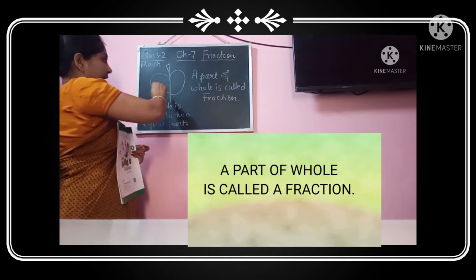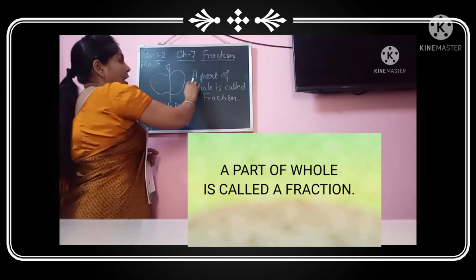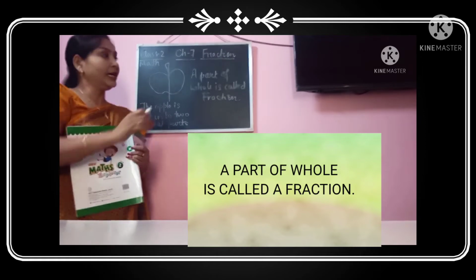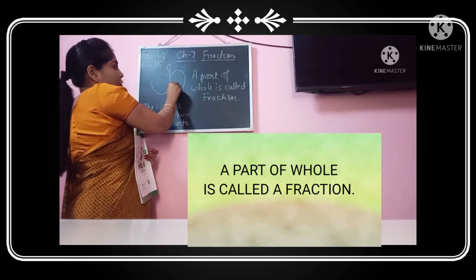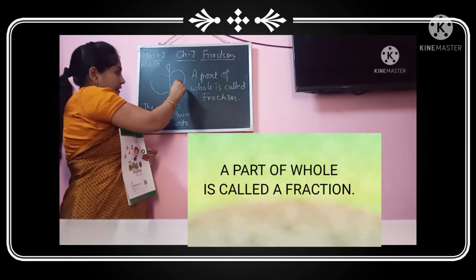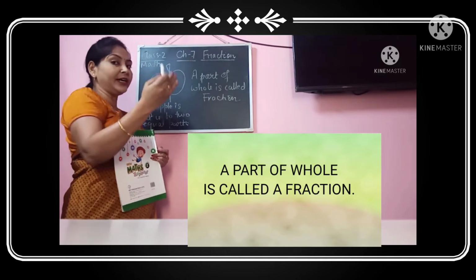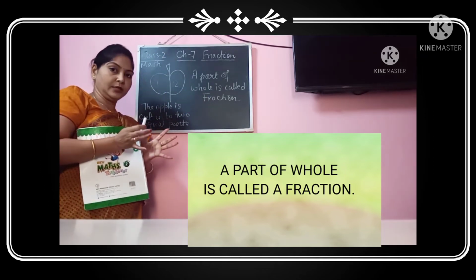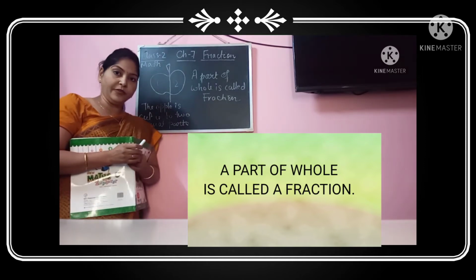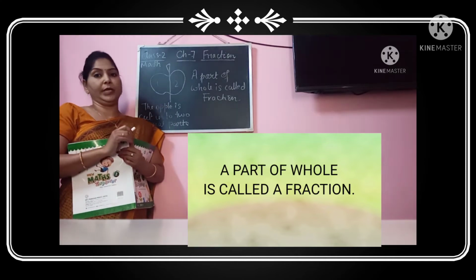So I have divided this apple equally into two halves. One part of the whole is called a fraction. Here I have two parts, 1 and 2. So this is a fraction of the apple and this is another fraction of the apple. Each part of the whole object or thing is called a fraction. And always remember that in case of fraction, the division has to be equal.